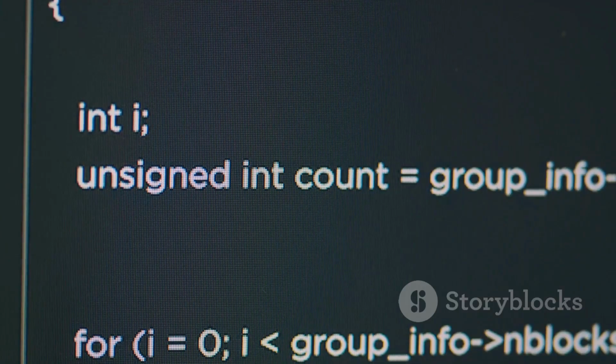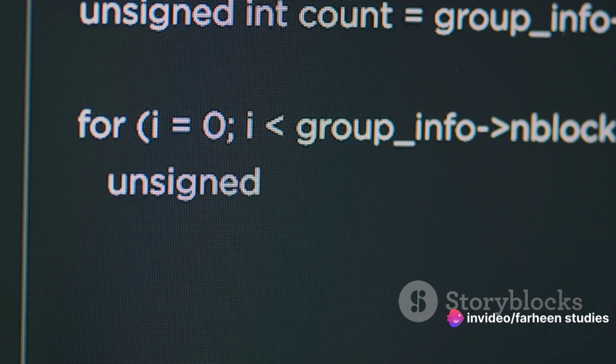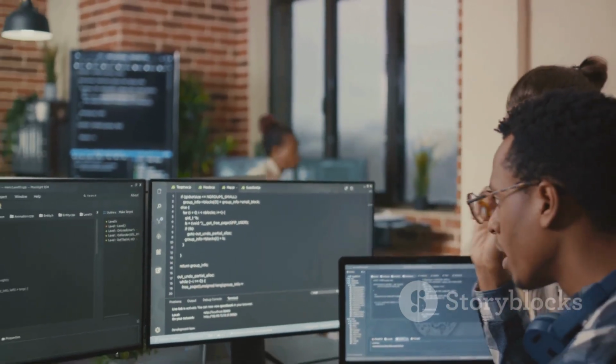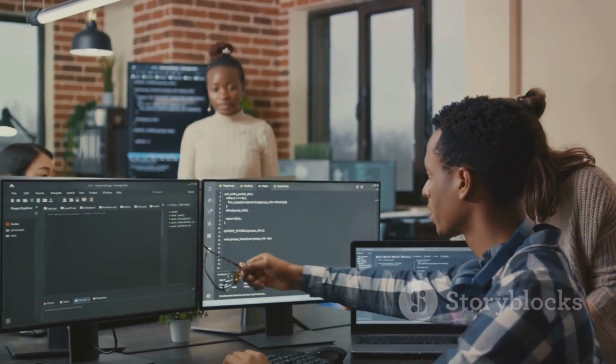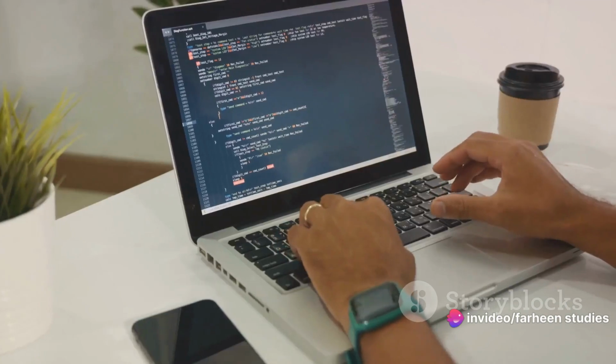The basic syntax for writing a simple program in C++ involves combining these elements. First, we include our library at the top. Then we declare our main function. Inside the main function, we declare our variables, assign values to them, and write our logic. Each instruction is ended with a semicolon. Finally, we close our main function with a curly bracket.